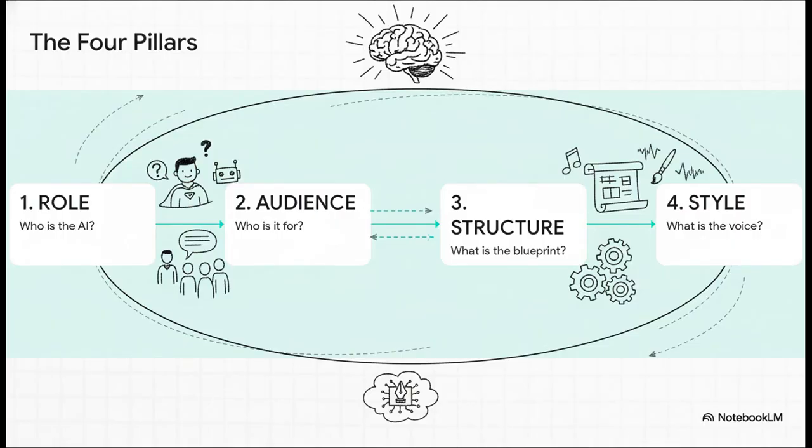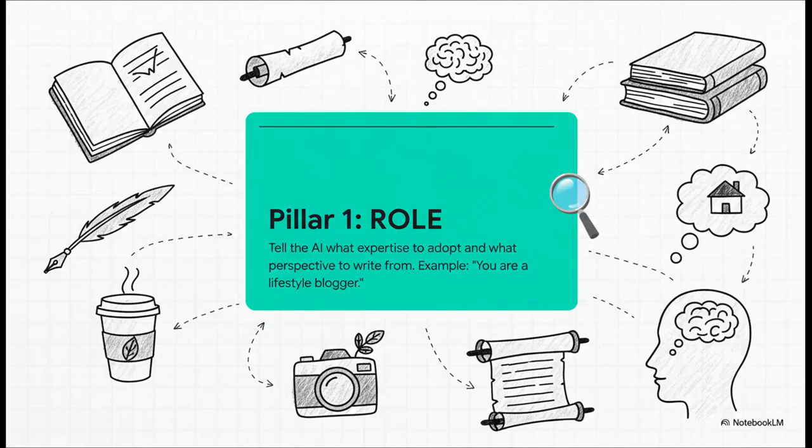The 4 pillars are role, audience, structure, and style. Simple, right? By defining each of these elements in your prompt, you give the AI the exact context it needs to stop being a generic robot and start writing like an expert. First up is role. This one is so important. Instead of just letting the AI be a faceless machine, you assign it a persona. You tell it who it is. Is it a seasoned journalist, a friendly lifestyle blogger with years of experience, maybe a philosophy professor? This one instruction completely frames the context and activates all the right writing patterns from its training.